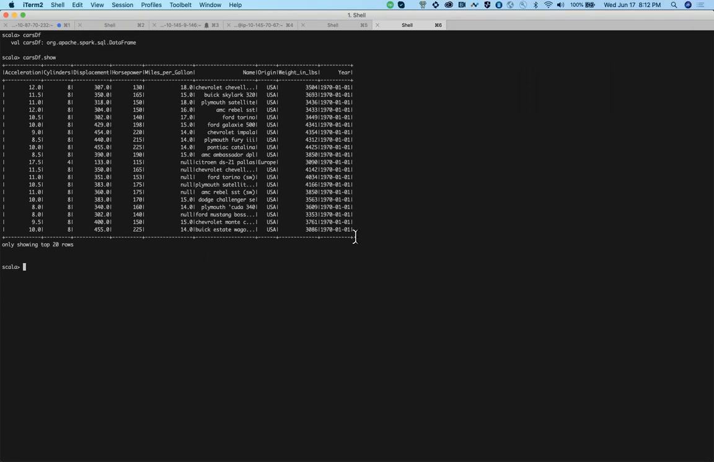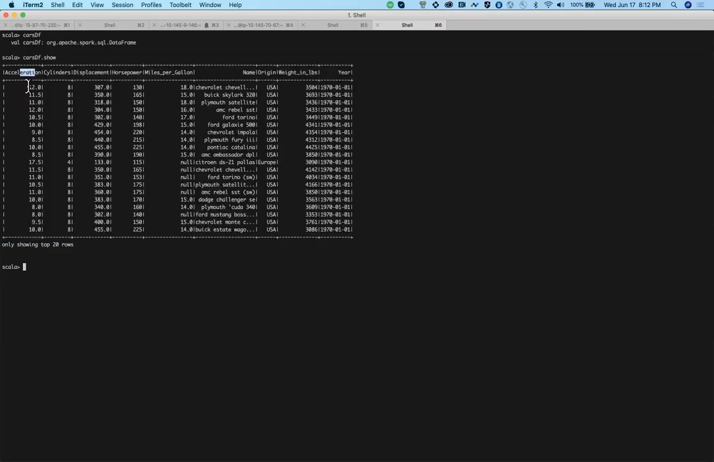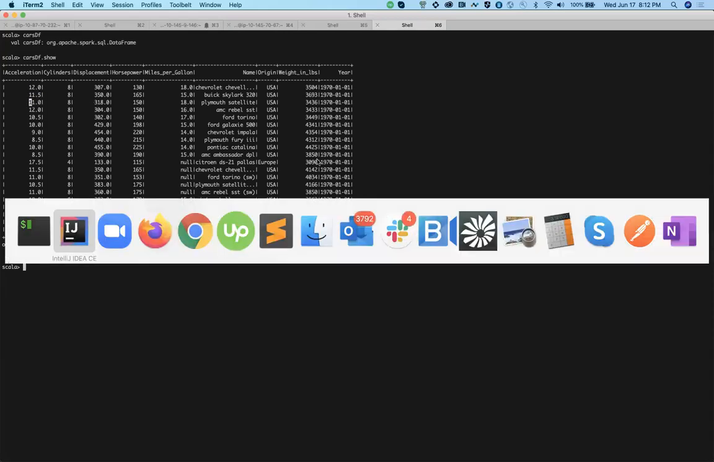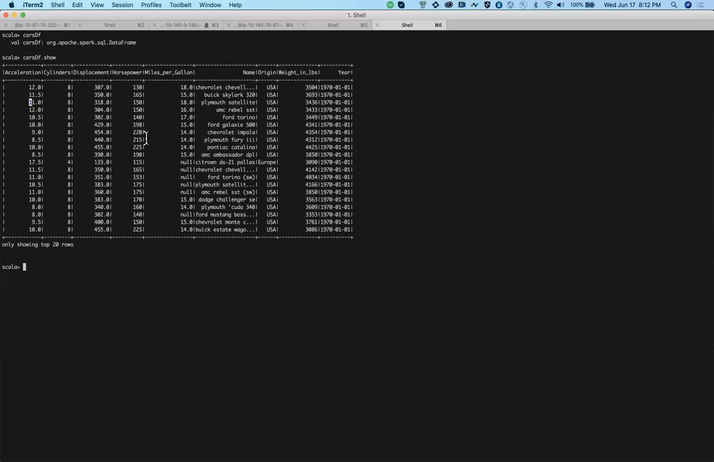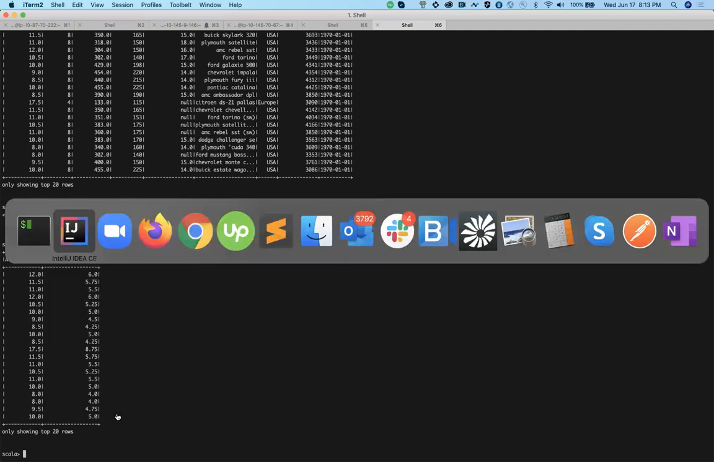So this is the data frame. When you say acceleration by 2, it will basically give you 12 by 2, 11.5 by 2, 11 by 2, those things. It's a very common operation which you need. Select acceleration and acceleration by 2. So if you see, we have selected 2 columns, acceleration and acceleration by 2, and these are the values.